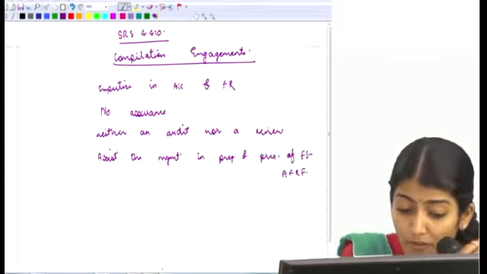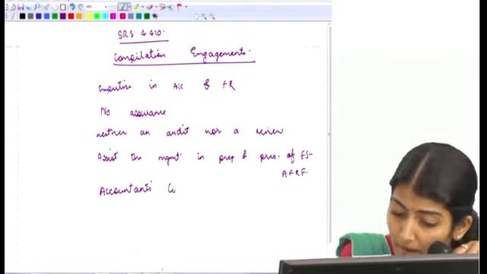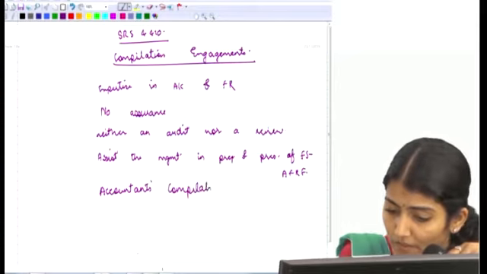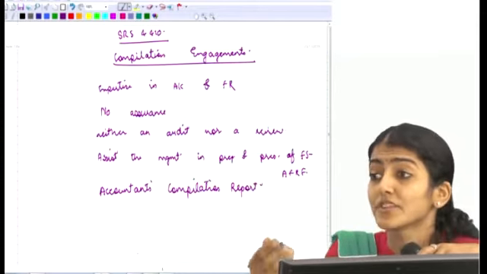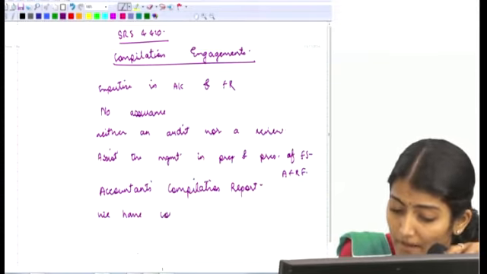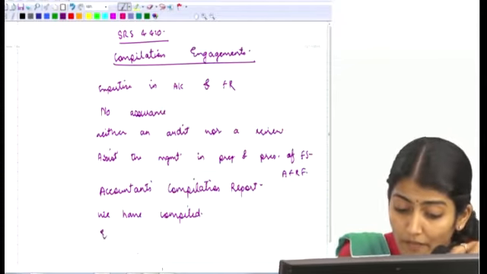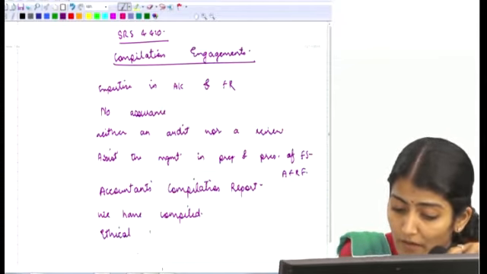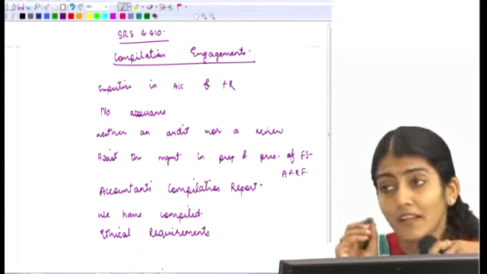Right, what is the title of the report in case of 4410? Accountants Compilation Report. What will we write in our report? First three words, we have compiled. Should you comply with the ethical requirements in case of a compilation engagement? Certainly yes. You need to comply with the ethical requirements.